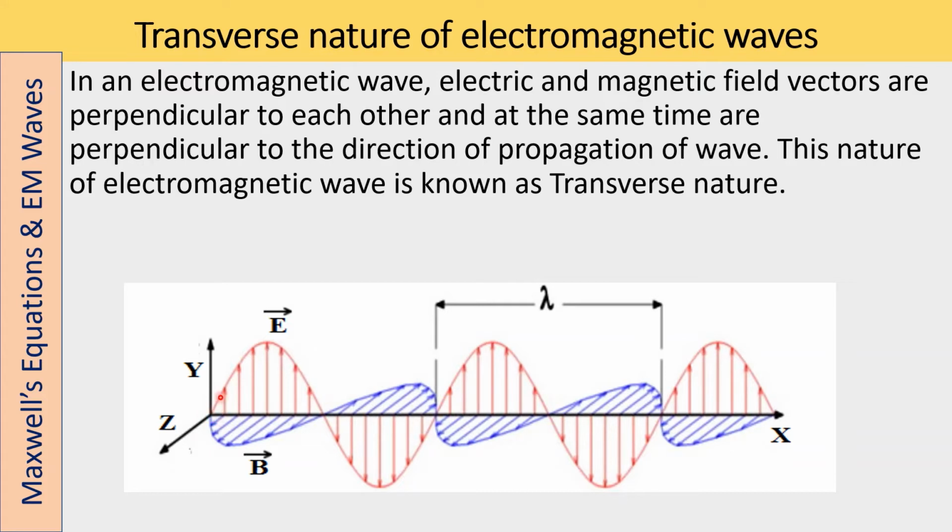So the electric field is varying in the y direction, the magnetic field is varying in the z direction, and the wave is propagating in the x direction. This type of wave is called a transverse wave. So electromagnetic waves are transverse in nature.